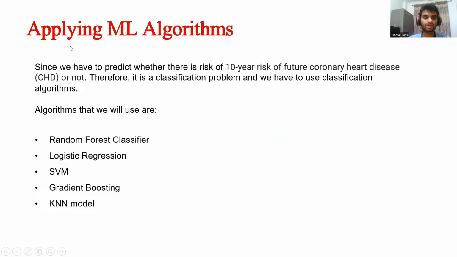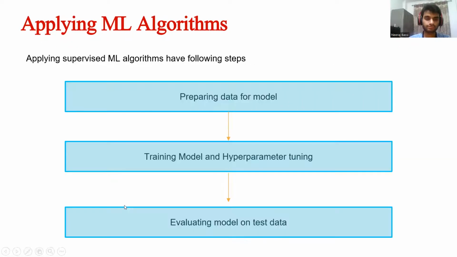Then we applied different ML algorithms. Since we have to predict whether there is a 10-year risk of future coronary heart disease or not, it is a classification problem. And we applied different classification algorithms, such as random forest classifier, logistic regression, SVM, gradient boosting, and KNN model.